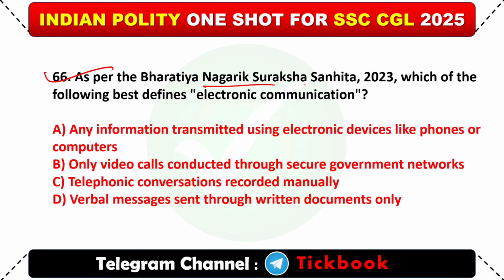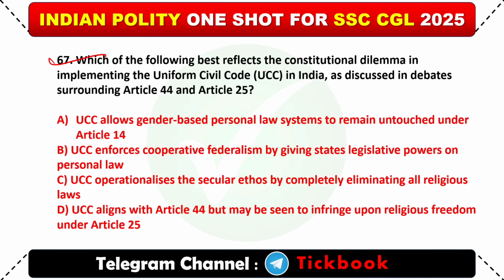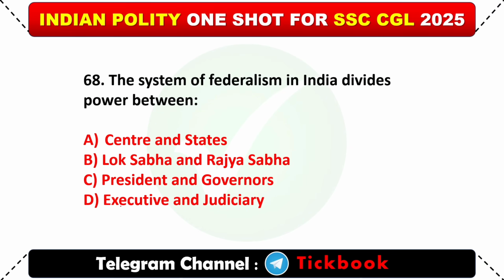66. As per the Bharatiya Nagarik Suraksha Sanhita 2023, which of the following best defines electronic communication? Option A, any information transmitted using electronic devices like phones or computers. 67. Which of the following best reflects the constitutional dilemma in implementing the Uniform Civil Code (UCC) in India, as discussed in debates surrounding Article 44 and Article 25? Option D, UCC aligns with Article 44 but may be seen to infringe upon religious freedom under Article 25.